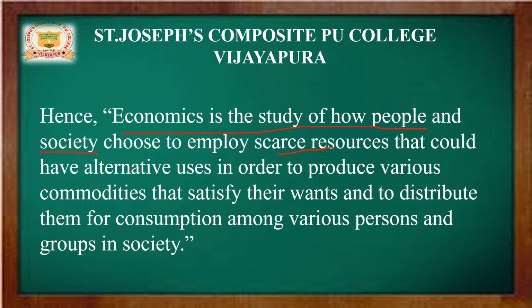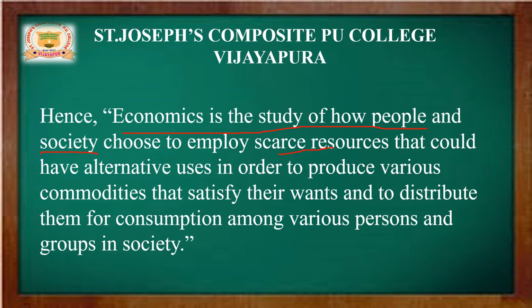So now the target of every individual as well as the society is to use the scarce resources, by using their alternative uses. Given the scarce resources, they could also use alternative resources. Why? Because to produce various commodities, so that they satisfy their wants and distribute them for consumption among various persons and groups in society.